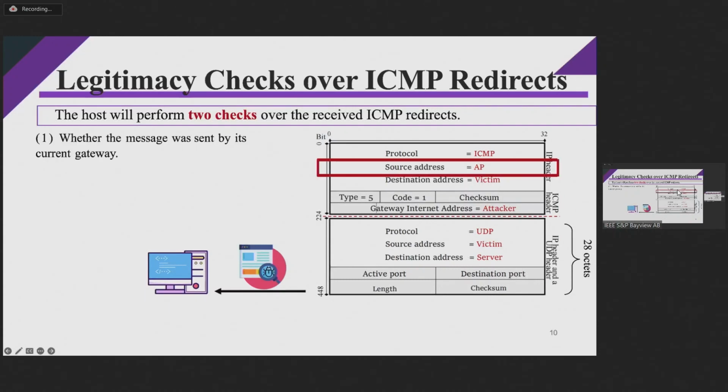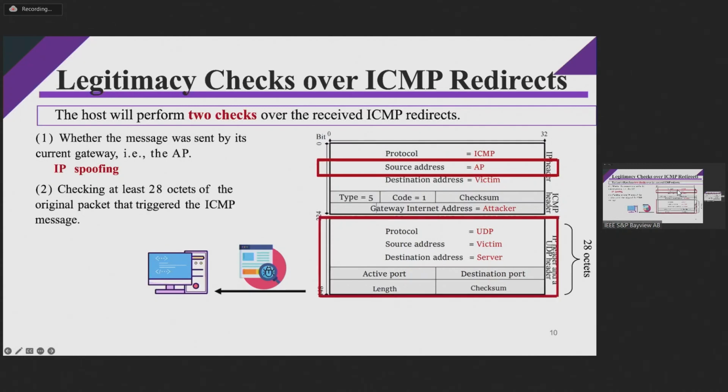First, it will check whether the message was sent by its current gateway by comparing the source address with the gateway address. In the case of a Wi-Fi network, the address is actually the AP router's IP address. And we find that the first check is very easy to bypass, as the attacker can spoof as the AP to send fake packets, which is generally allowed in Wi-Fi networks.